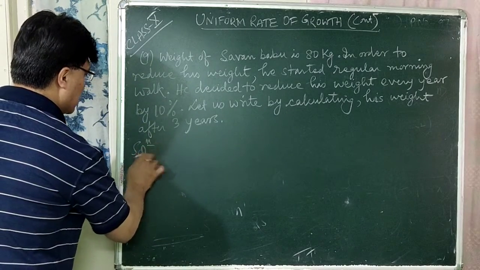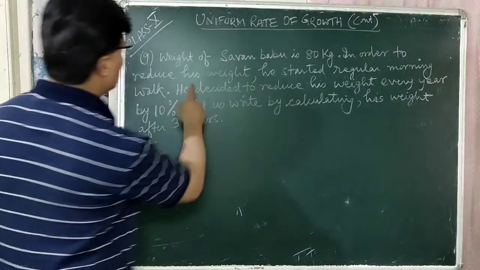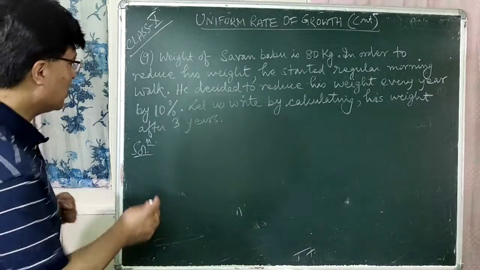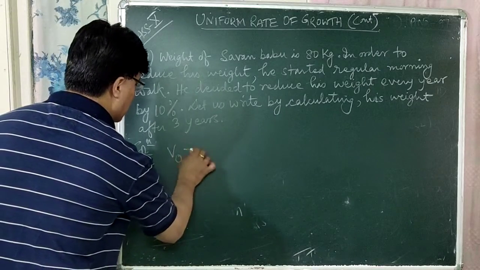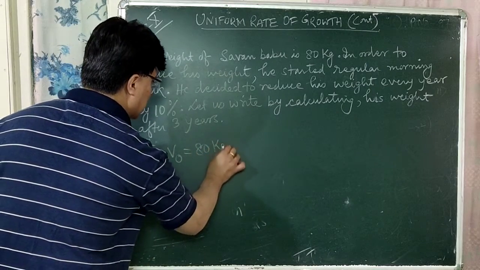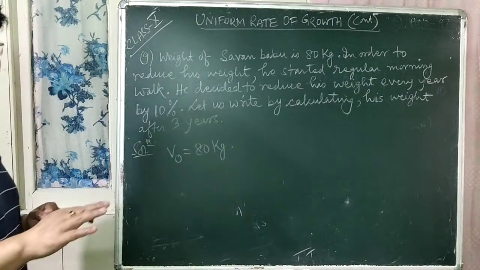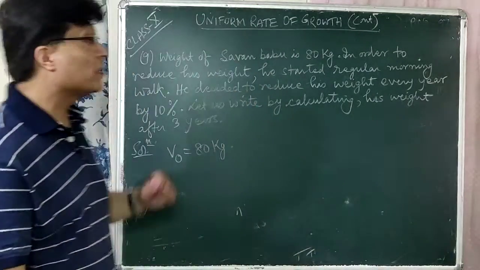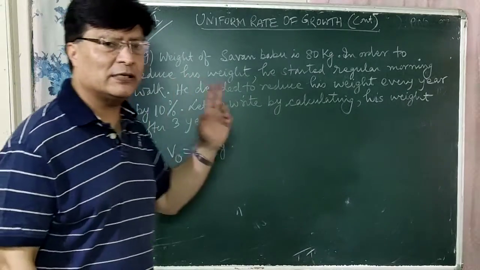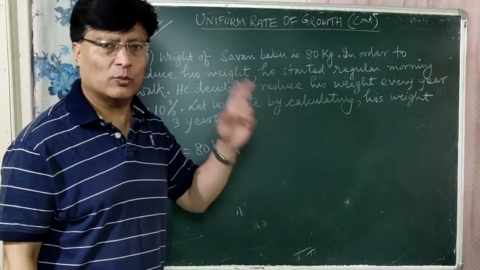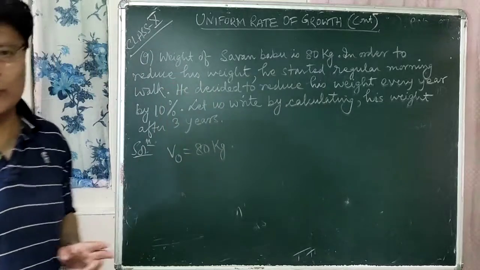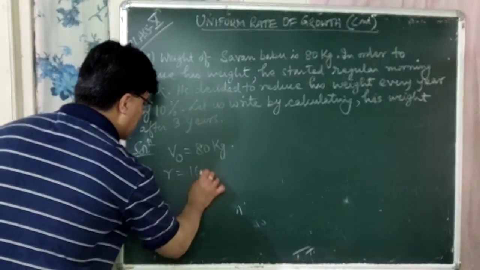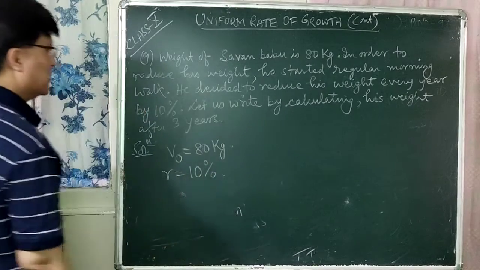Now the solution is, what is the weight of Saban Babu? 80 kg. Right? This is the initial value. That is V0 is equal to 80 kg. Because you have to find out his weight after how many years? 3 years. Okay? So what is the rate of decrease of his weight per year? It is 10%. That is R. R is equal to 10%.